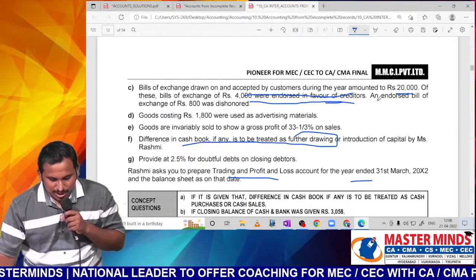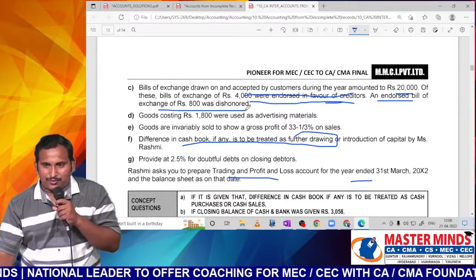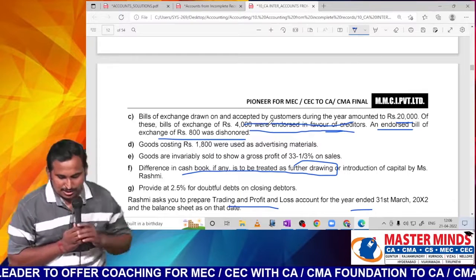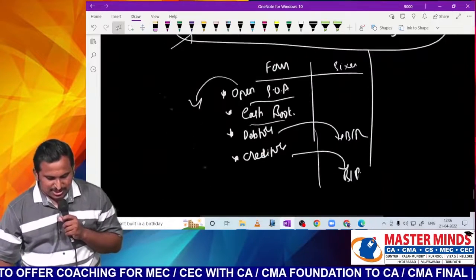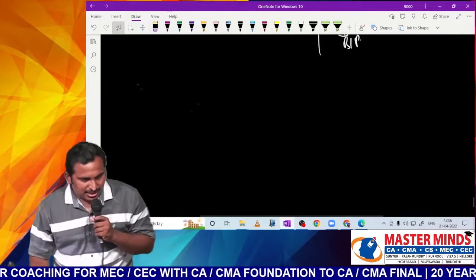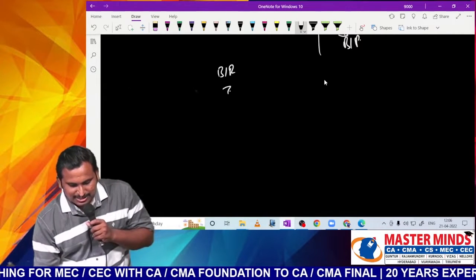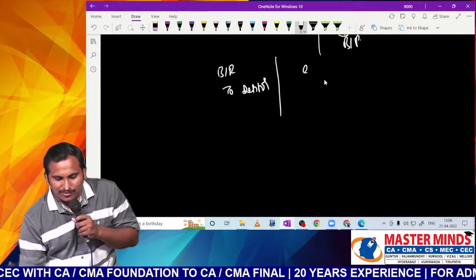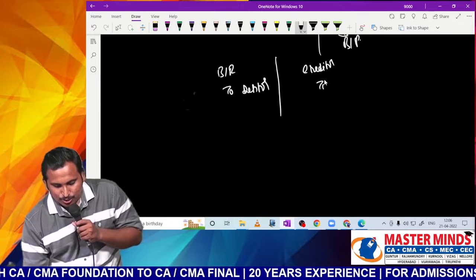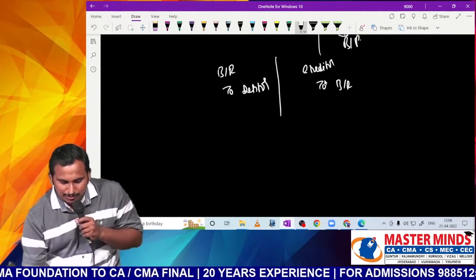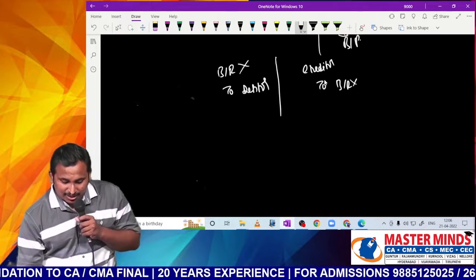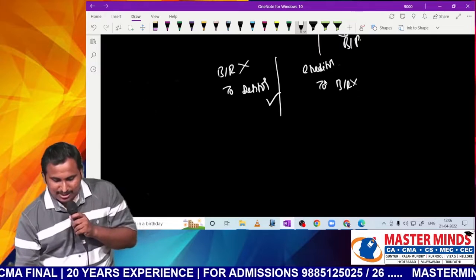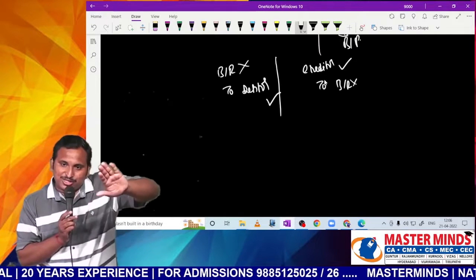Next, an endorsed bill of exchange of 800 was dishonored. So what is the entry, sir? In the bills of exchange chapter you might have learnt it. Initially when the customer has accepted, we write debtor to bill receivable. Later when we have given it to creditor, we write creditor to bill receivable. Am I right or not? Bill receivable is getting cancelled. In fact, debtor is also cancelled because we felt it would be received in the form of bill, whereas creditor is also cancelled because we felt he would receive from the debtor.